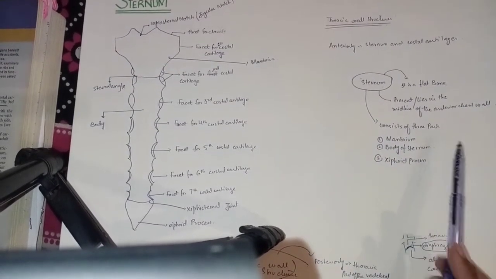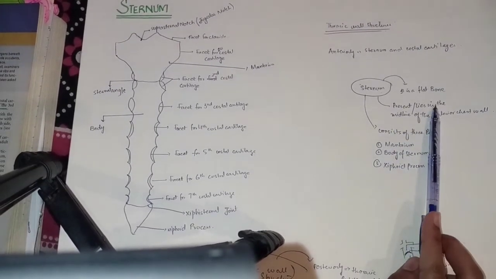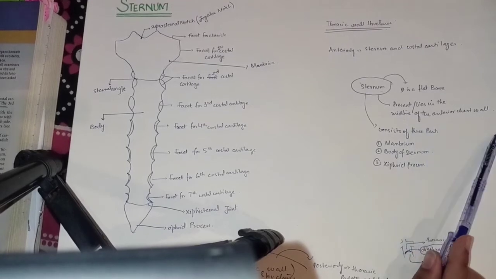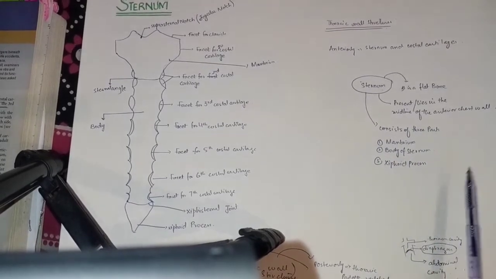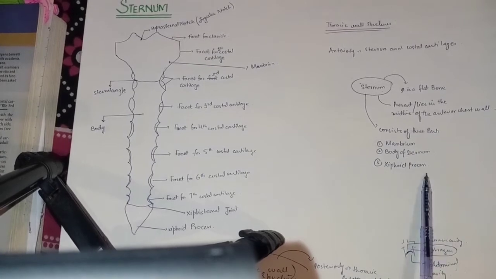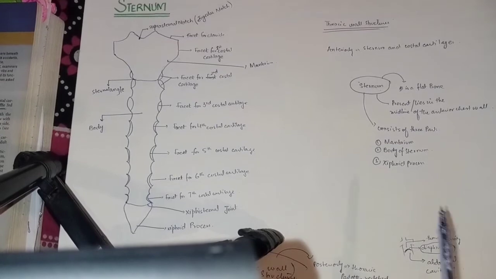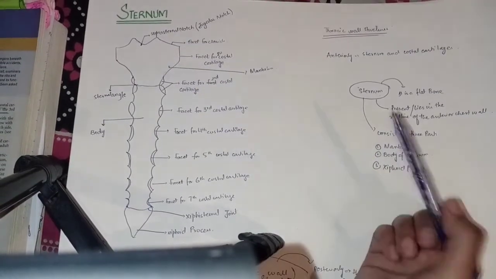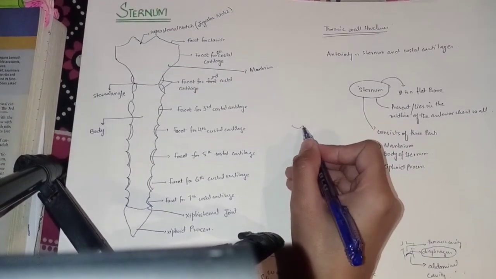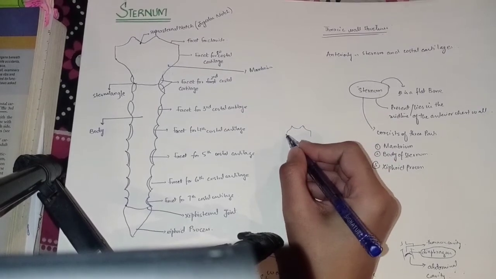So when we start talking about the sternum, we have to know that the sternum is a flat bone. It lies in the mid part of the anterior chest wall. It consists of 3 parts: manubrium, body of sternum, and xiphoid process. Now we are going to start with the manubrium. I'm going to first draw the rough structure of the sternum.